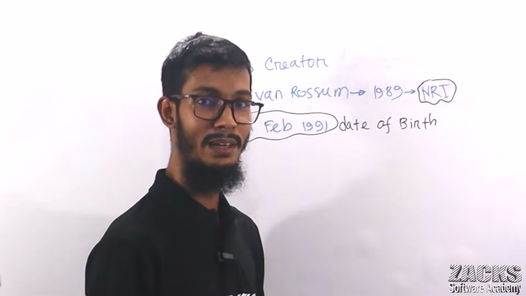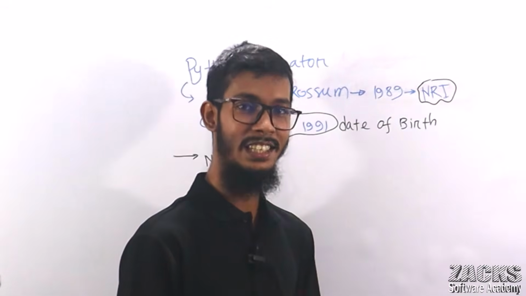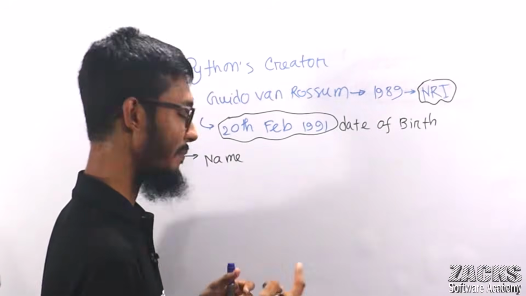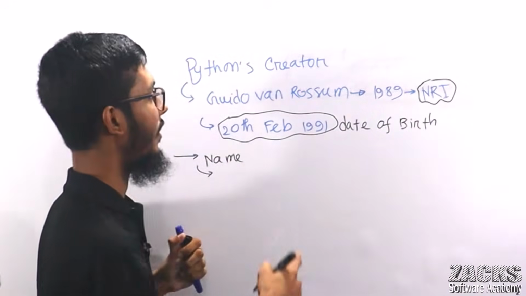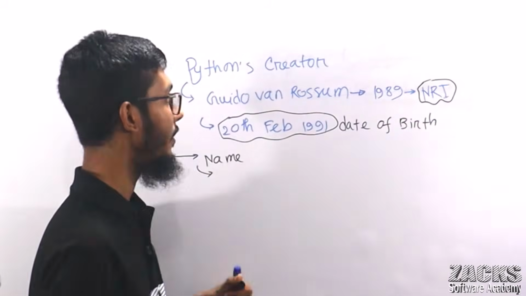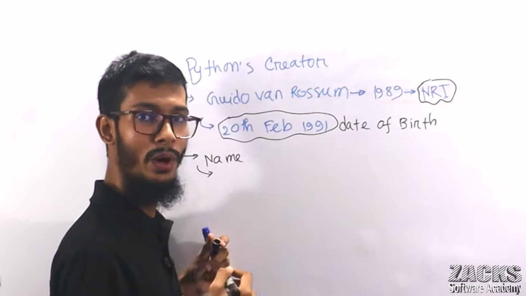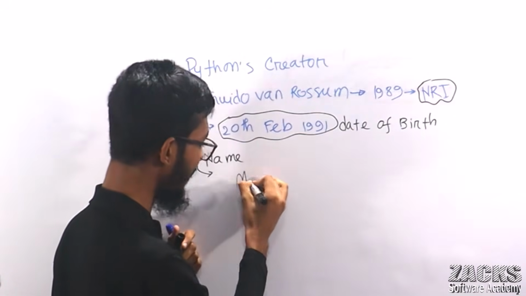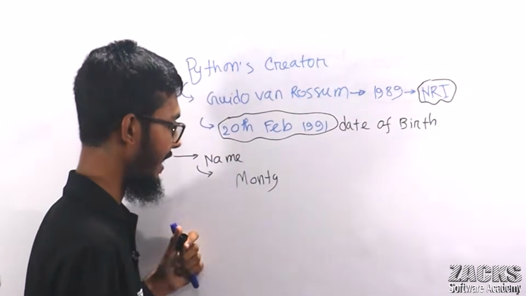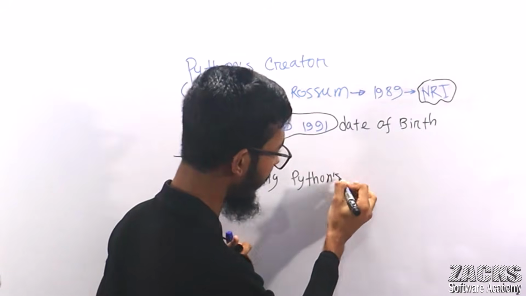Or that Guido van Rossum took this name Python for this purpose. Actually, this is not the true story. Let me share the actual story. Do you know that the creator of the Python programming language, Guido van Rossum, was a fan of a BBC comedy series? Let me write the name: Monty Python's Flying Circus.